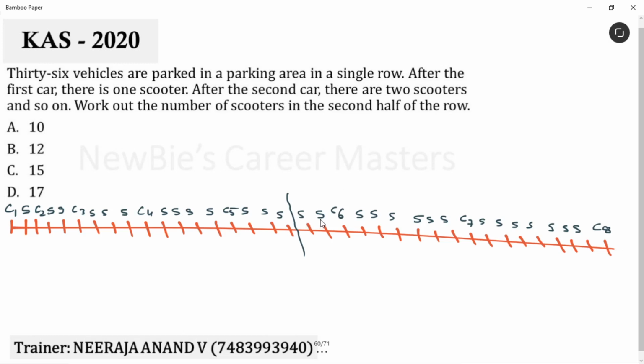Let's count it. Or else, 18 minus the number of cars. 1, 2, 3. 3 cars are there. Left out are 15 vehicles. That means 15 scooters are there. Answer is 15.